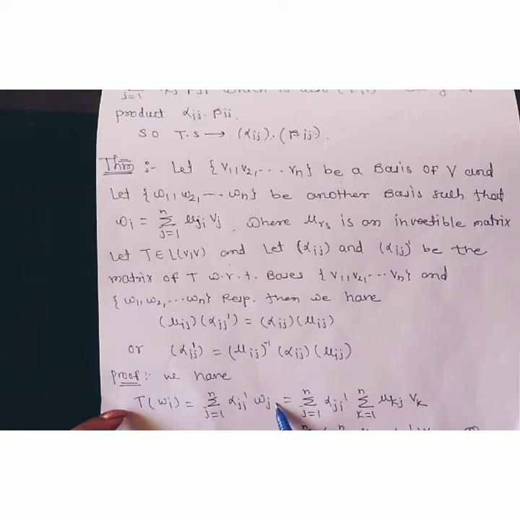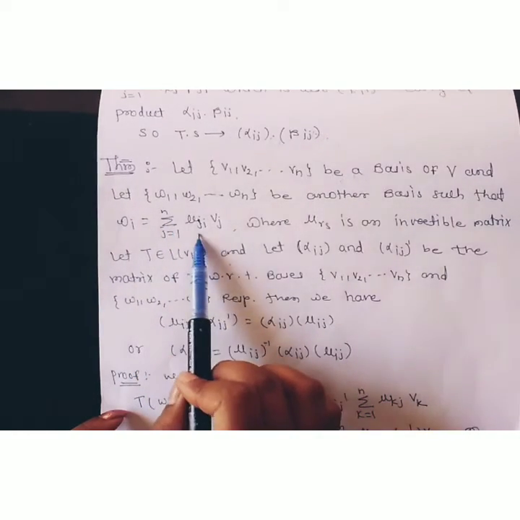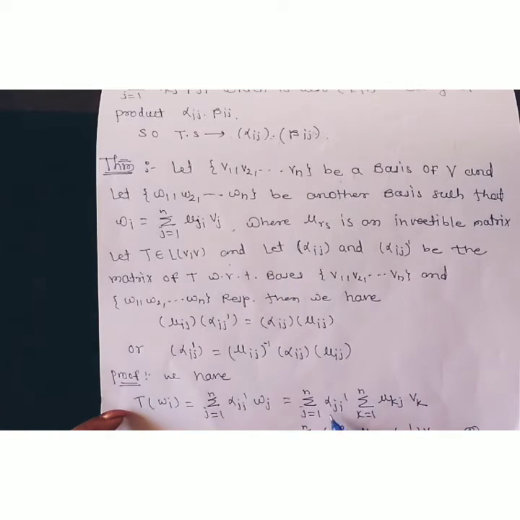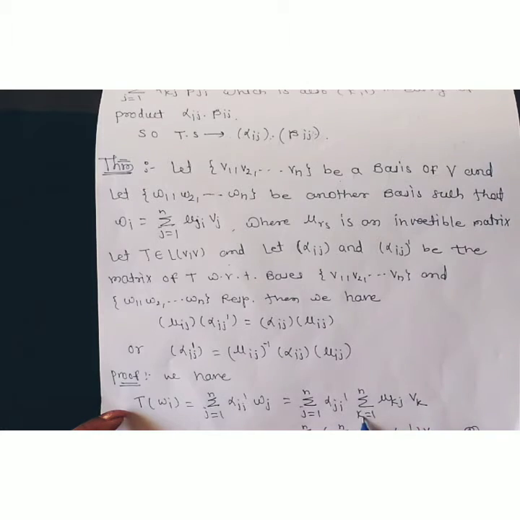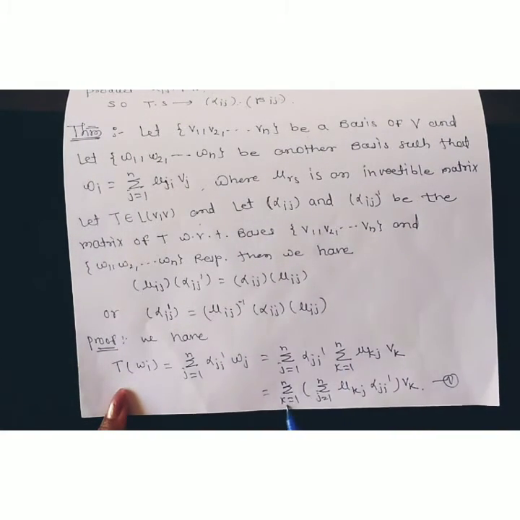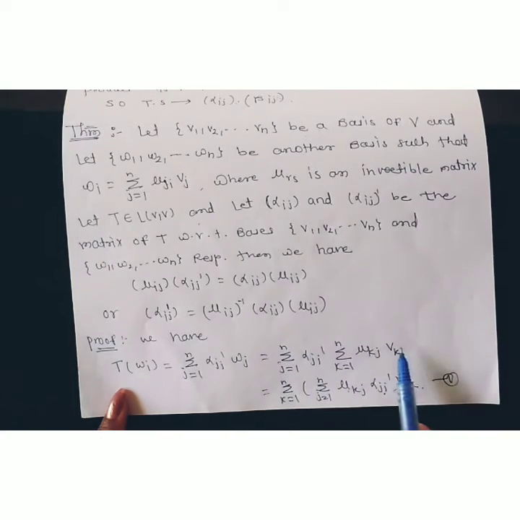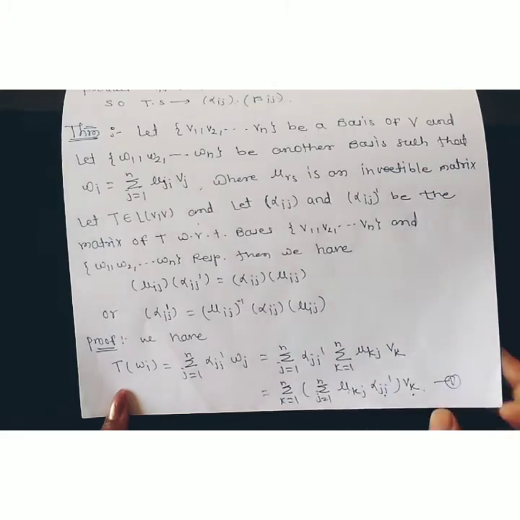Now put the value of Wj here. Wj is nothing but the summation, j running from 1 to n, of mu ji into Vj. Therefore, it is equal to the summation, j running from 1 to n, of alpha ji dash as it is, into, here we have to put the value of Wj, the summation k running from 1 to n of mu kj Vk. Then take the sum outside: summation k running from 1 to n, into summation j running from 1 to n, of mu kj alpha ji dash into Vk. Suppose this is the first equation.